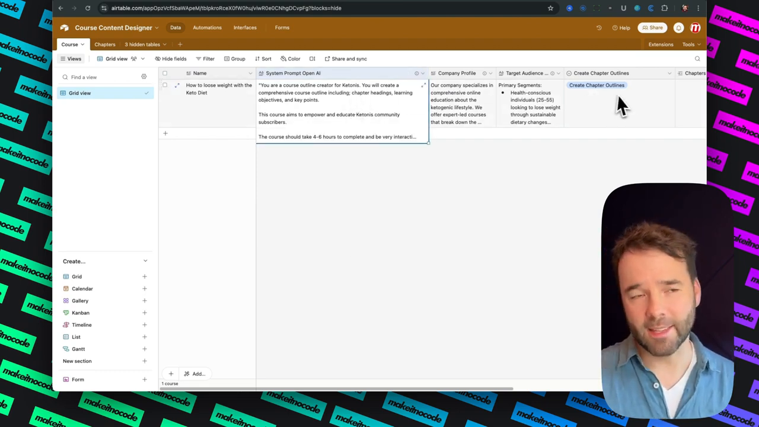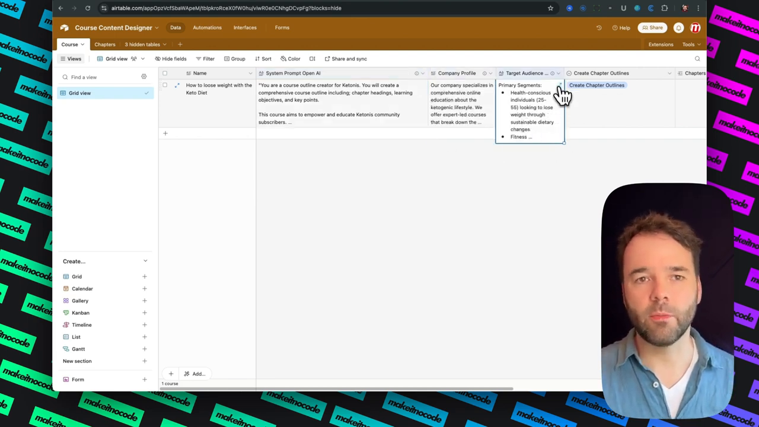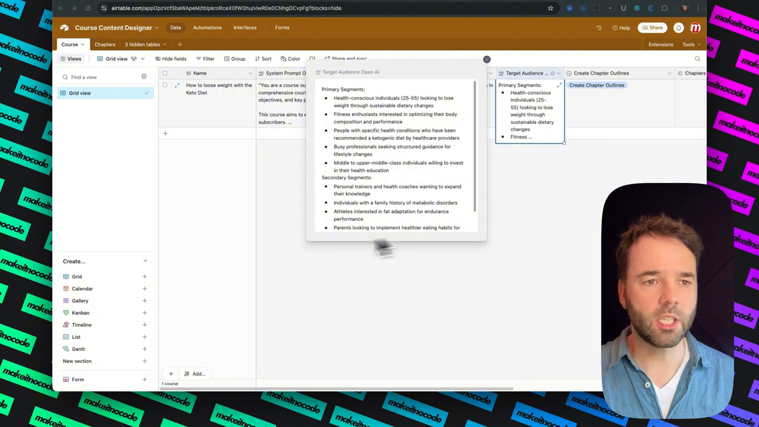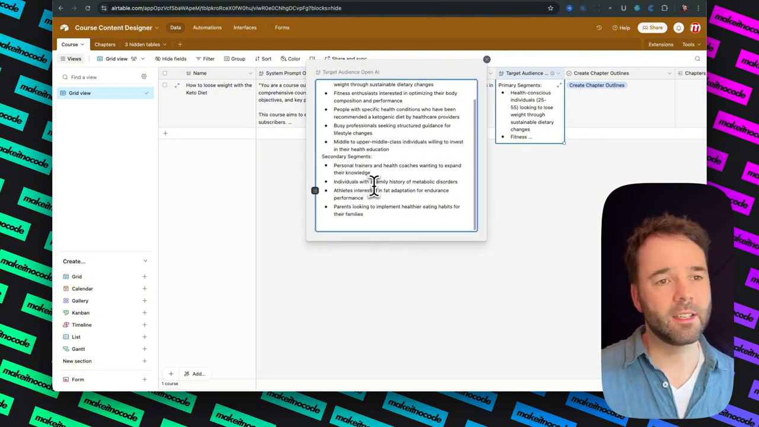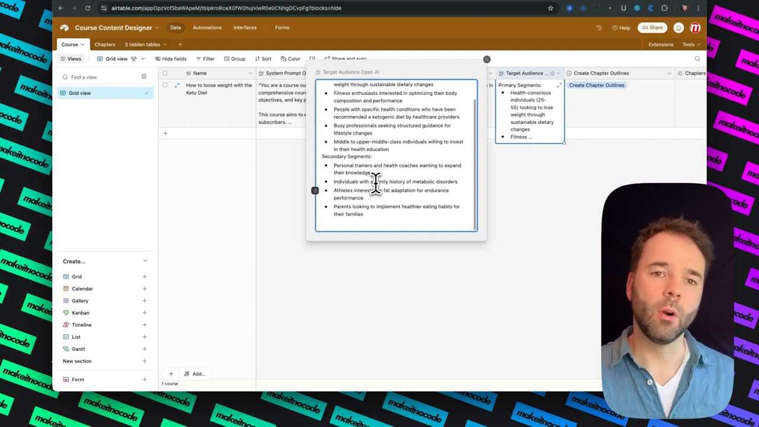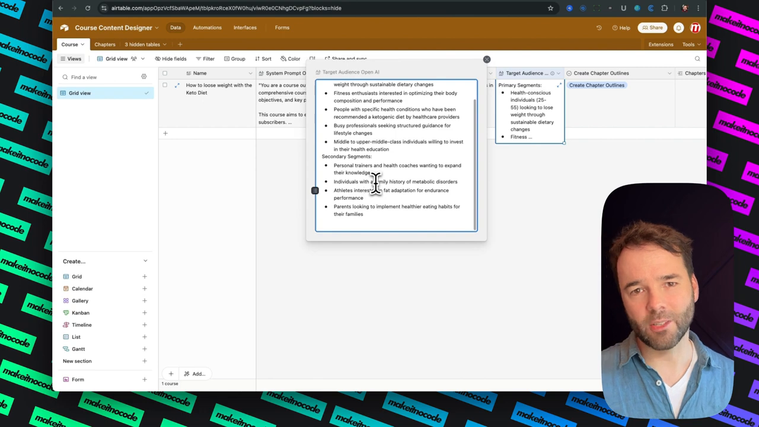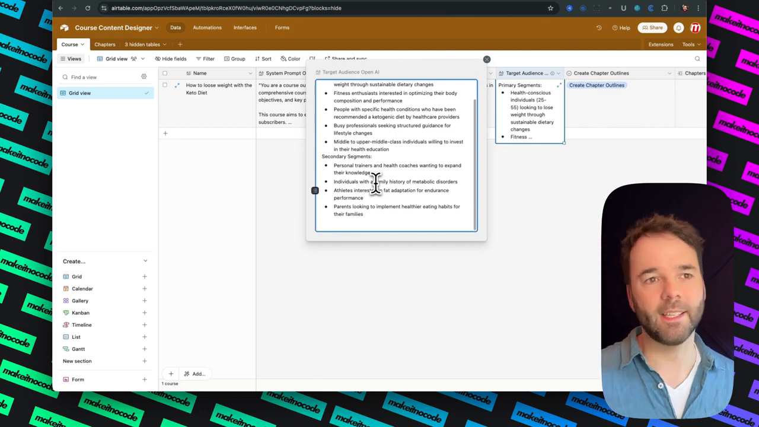So this is our Airtable. We have a company profile and we have a target audience set up here. Now we've written out what our target audience is. This could be any target audience you want to aim for. Just keep in mind that when you put in this target audience, the AIs will keep that in mind when writing your course.